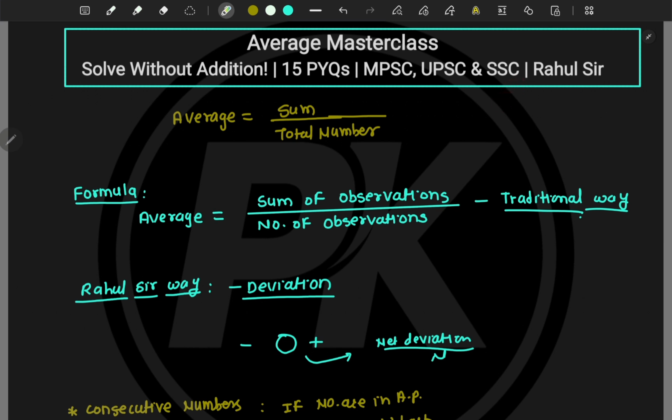Okay, in school, we were taught average is equal to sum divided by total number. But in competitive examinations like MPSC or UPSC, if you start adding 10 large numbers, you have already lost the race. Today, I will teach you the deviation method and the balance logic, and we will learn how to find the average without actually doing the heavy calculation.